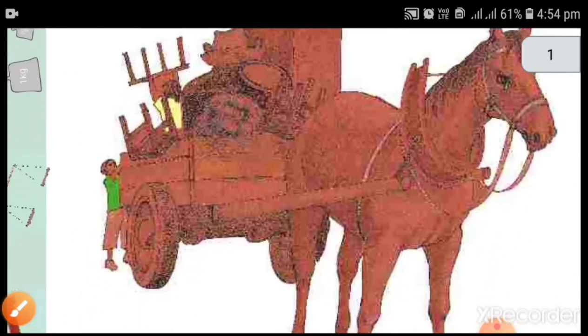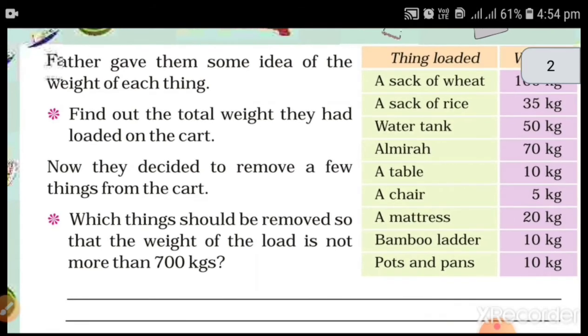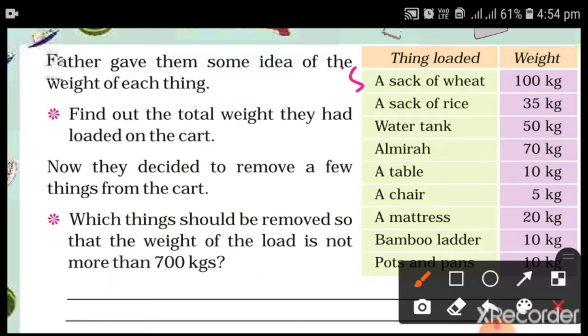Means you have to add it here and count the weight. How will you do it? A sack of wheat. How many sacks of wheat are given in the previous paragraph? 5. So you will write it here, 5. Then the next is how many sacks of rice are given? 3. And next is table. How many tables are there? 3. Then how many chairs are there? 4. And how many mattresses are there? 2.